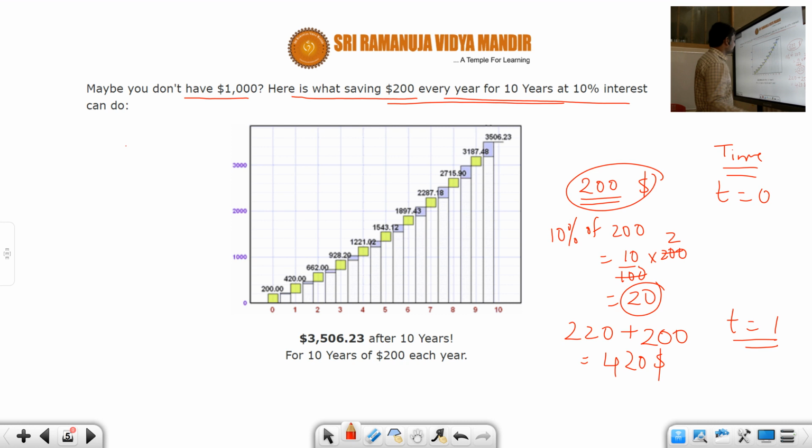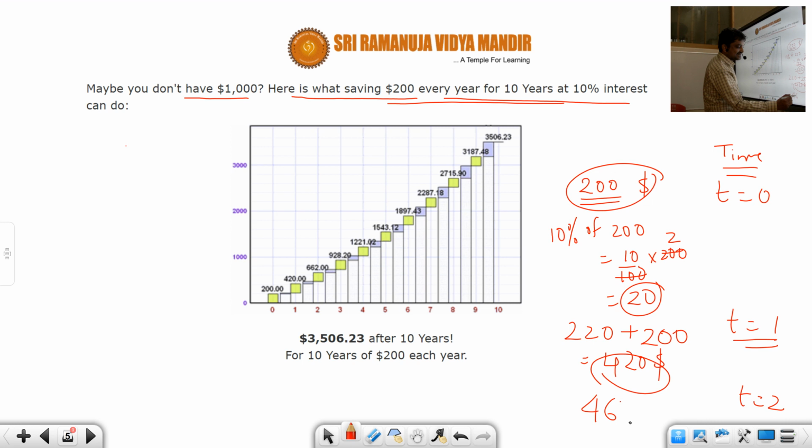So if you add that, at the end of the second year, along with the added interest, this grows to 462. And you will be pumping in another $200 because you are trying to save $200 every year. If you save $200 every year, this becomes 662.